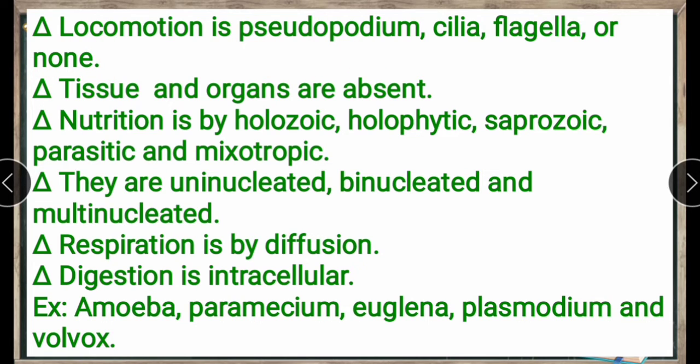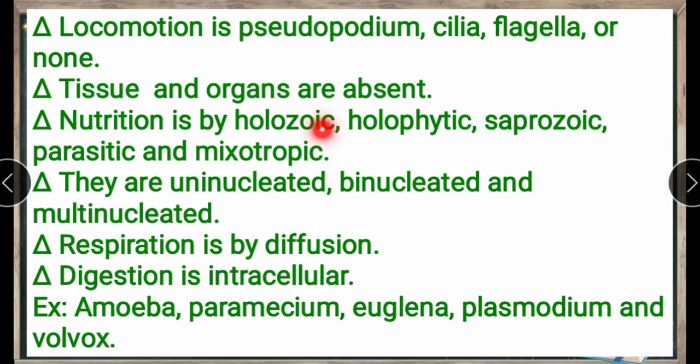Next, tissues and organs are absent. Why? Because these are primitive organisms, at a primitive stage, so tissues and organs are not well developed. Nutrition is holozoic, holophytic, saprozoic, parasitic and mixotrophic.